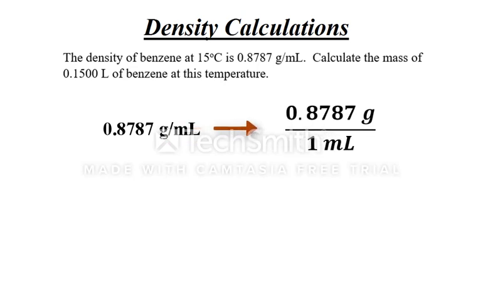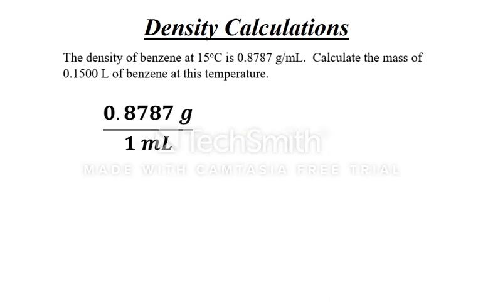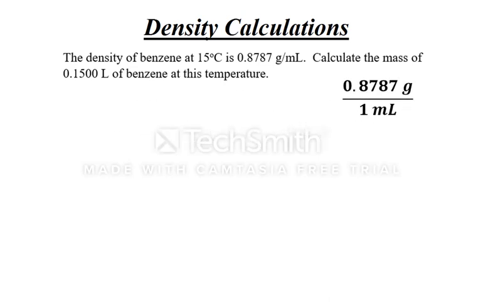The 0.8787 grams per milliliter is actually 0.8787 grams over 1 milliliter. You can use this to convert from milliliters to grams or from grams to milliliters, whichever you need. So let's see how you would set this up.